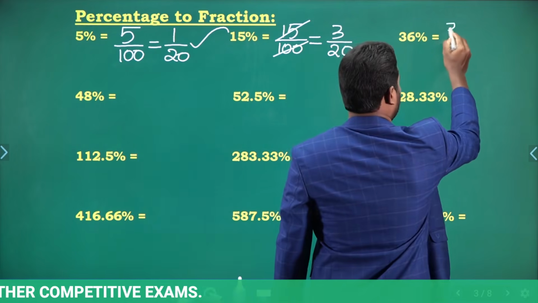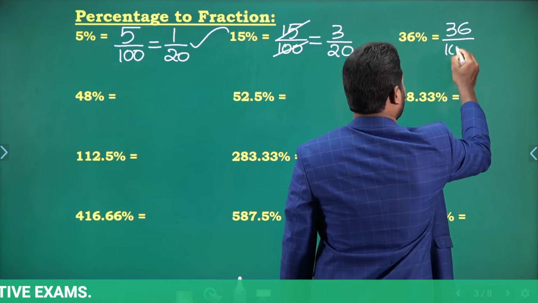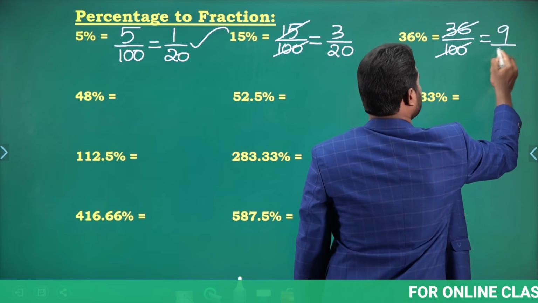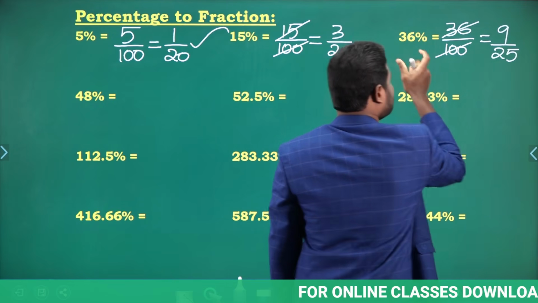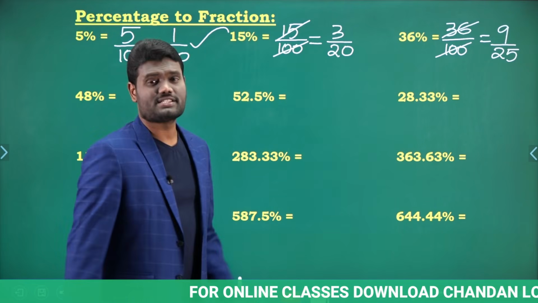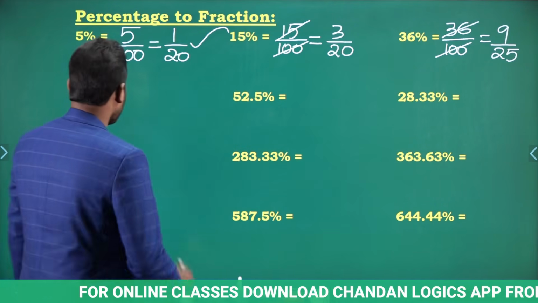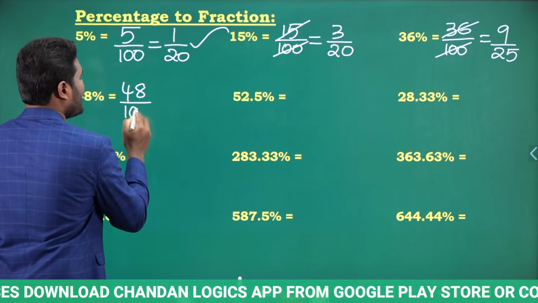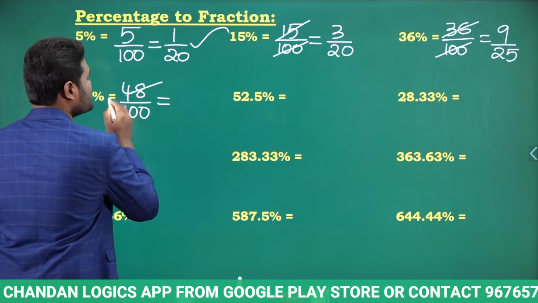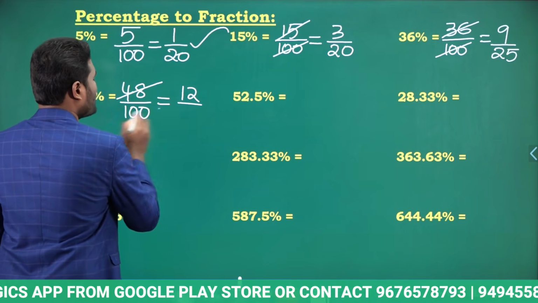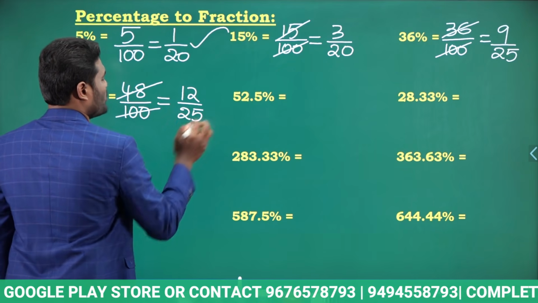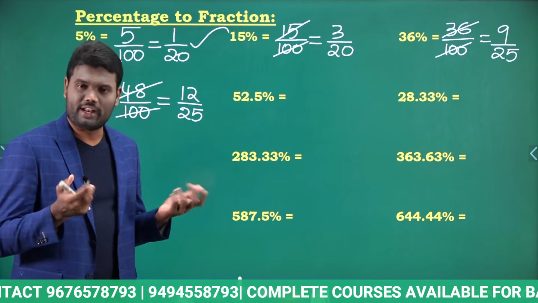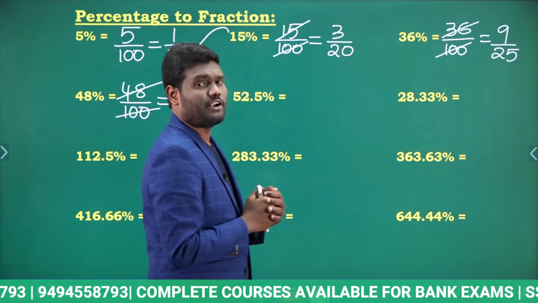What is 36% in terms of fraction? So 36% is nothing but 36 by 100. So 4 cancels here 9 times and 4 cancels here 25 times, which means 36% is same as 9 by 25. What is 48%? 48% is nothing but 48 by 100. Now 4 cancels here 12 times and 4 cancels here 25 times, which means 48% is same as 12 by 25.